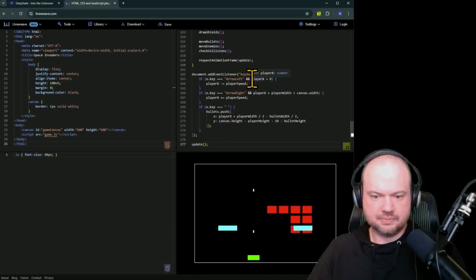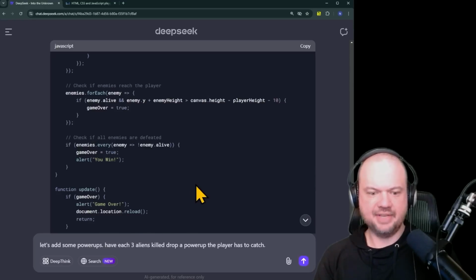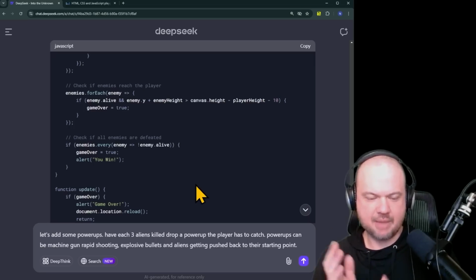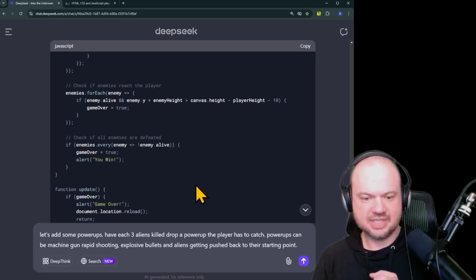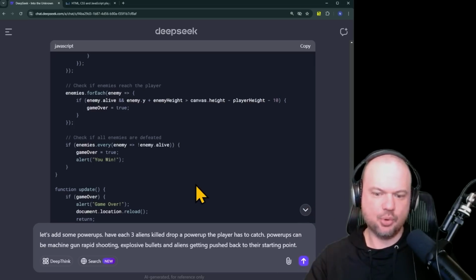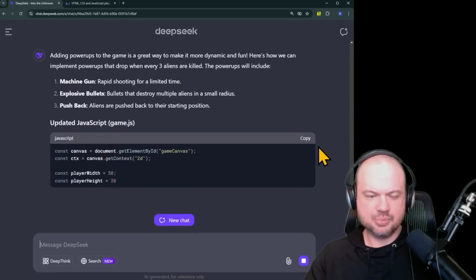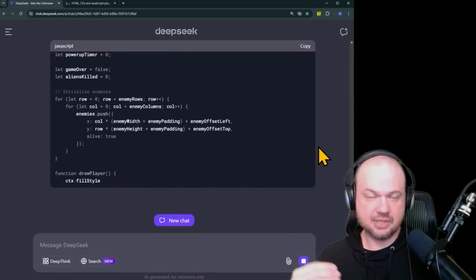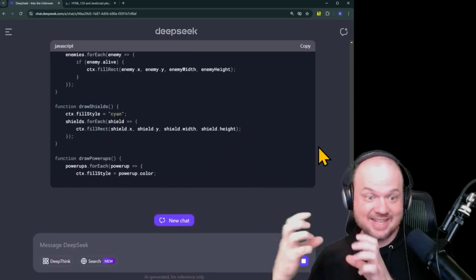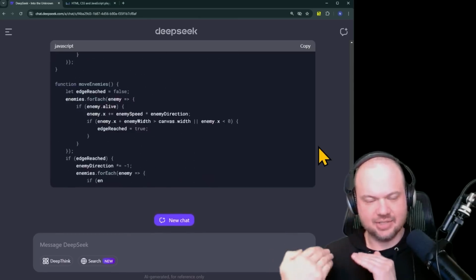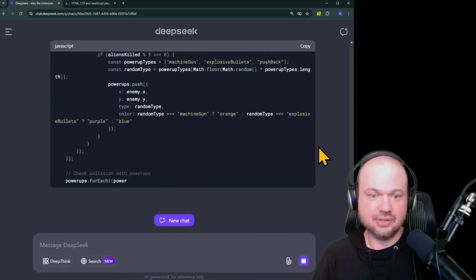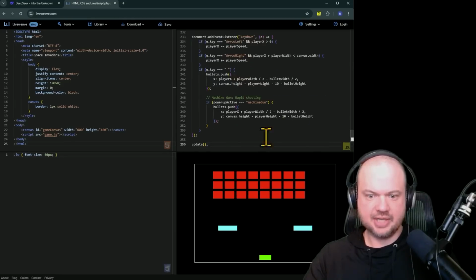That is phenomenal. Let's add some power-ups. Have each 3 aliens killed drop a power-up the player has to catch. The power-ups can be machine gun, rapid shooting, explosive bullets, and aliens getting pushed back to their starting point. If it can do that, that's going to be pretty impressive because we did multiple iterations on the code. So it's able to keep all of those consistent and also add these new things. I mean, it's not super crazy advanced, but it's certainly good, I would say. All right, so let's try that here.